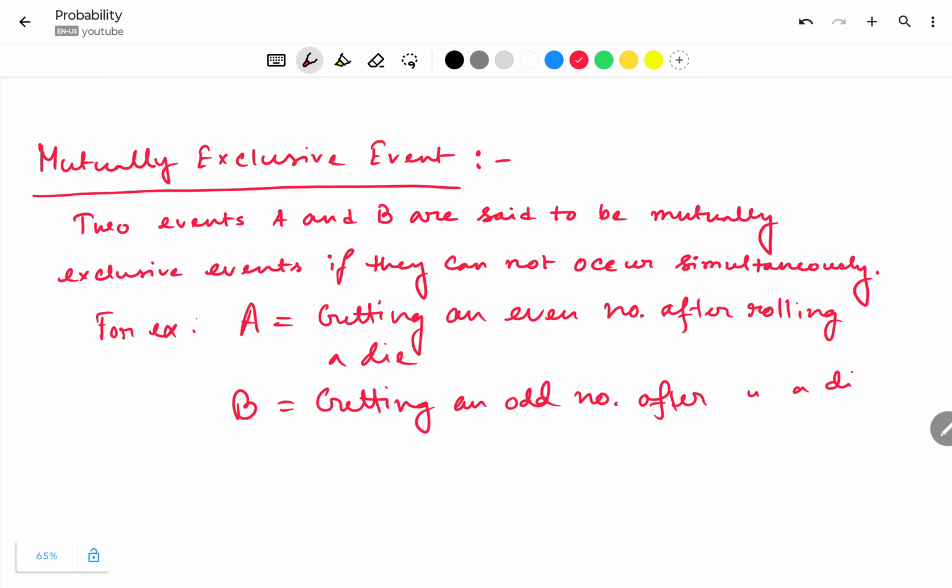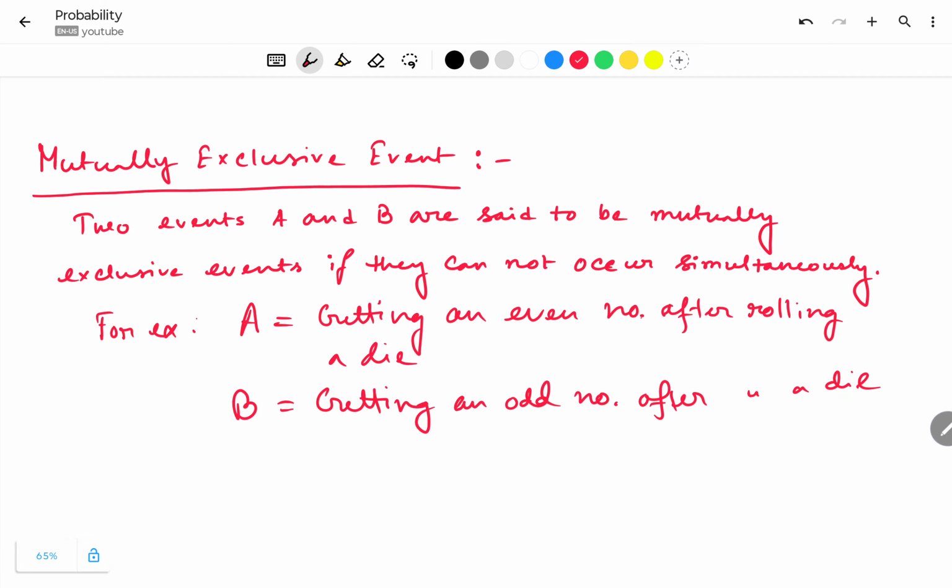So, is it really possible to get both an even and an odd number after rolling a die? It is not possible, right?